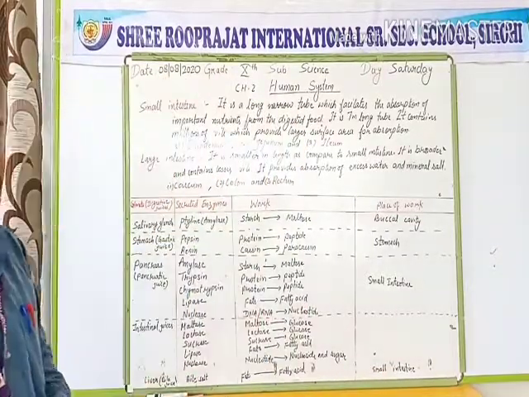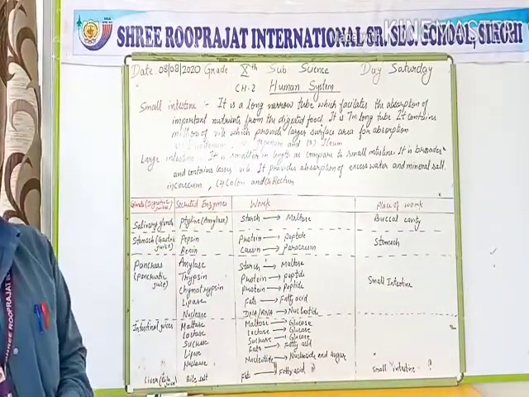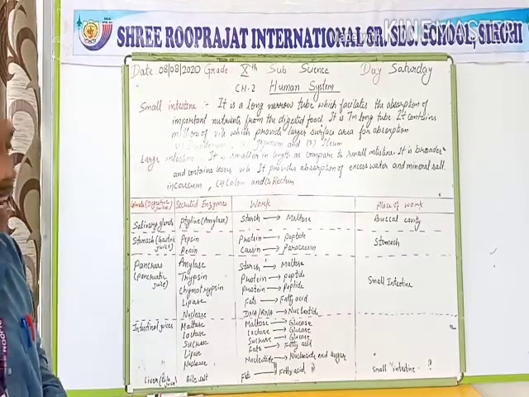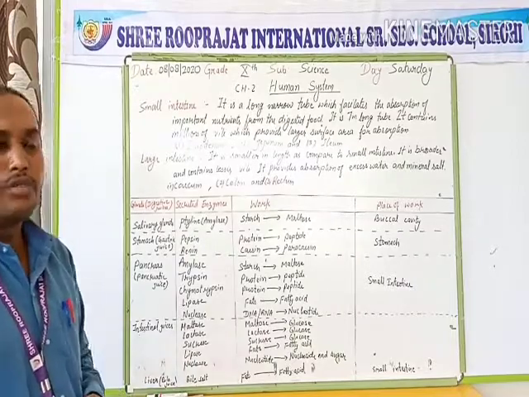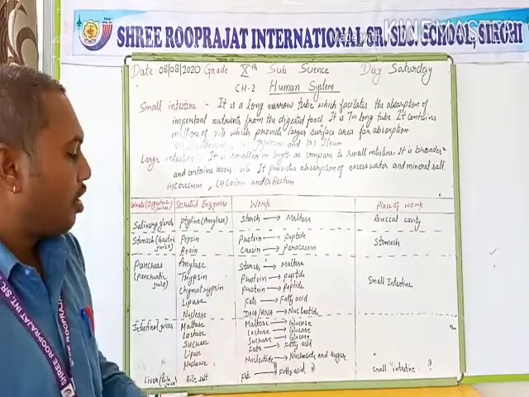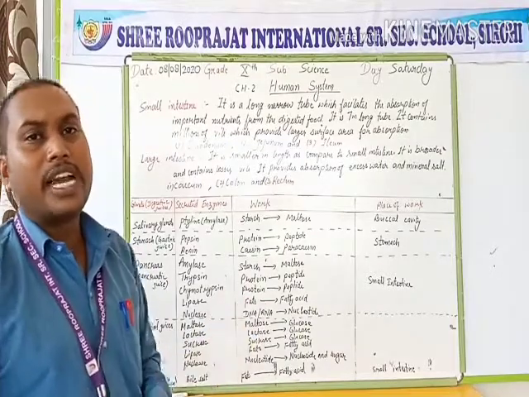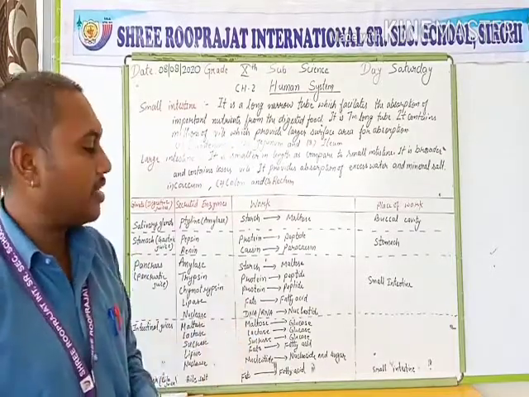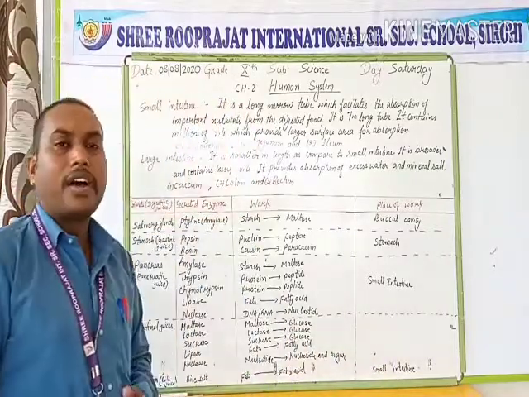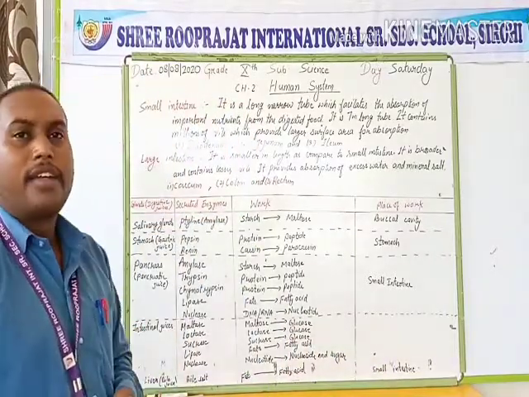Next, the last, liver. Liver secretes bile juice. Liver contains a sac-like structure known as the gallbladder, which stores the bile juice. This bile juice contains bile salt, which helps in the digestion of fats. Fats are digested into fatty acids or monoglyceride. It also takes place in the small intestine. That is the end of our human digestive system.